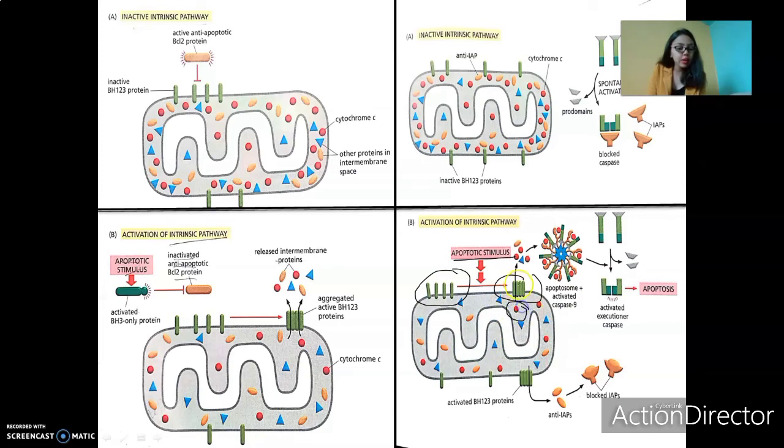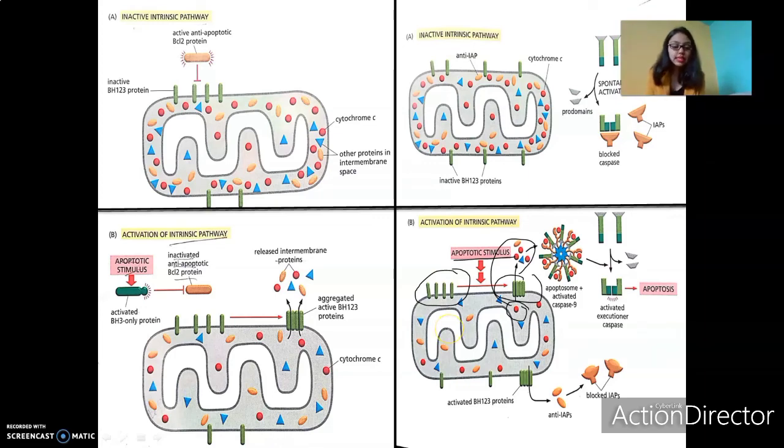These cytochrome C are able to move out with the help of these pores into the cytoplasm. And we've already seen in the intrinsic pathway that once cytochrome C comes out, it binds with APAF1 and forms a complex called the apoptosome. It's a large heptameric complex which recruits procaspase 9 particularly, and cleaves and activates it. Later on, this activated caspase 9 will go and cleave the other executioner procaspases, and then the caspase cascade begins. Okay, that is what happens here.